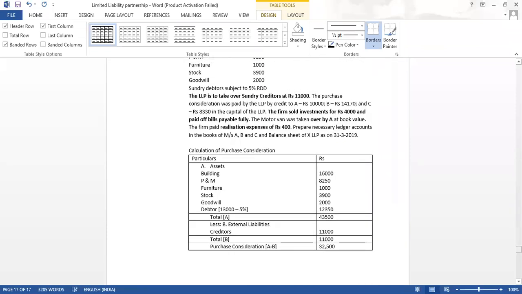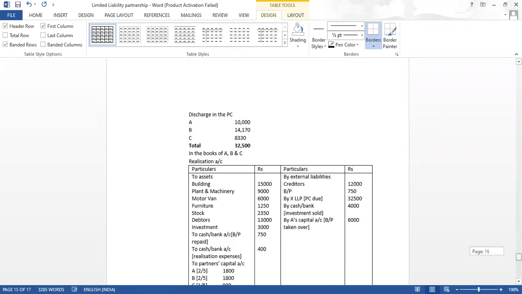Let us go to the PC, you will understand. Liability side में we have only creditors, that is trade payable 11,000.